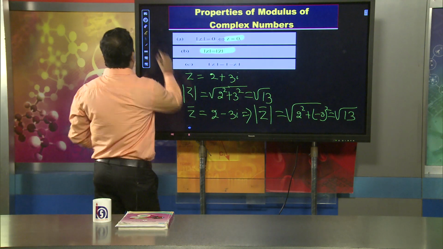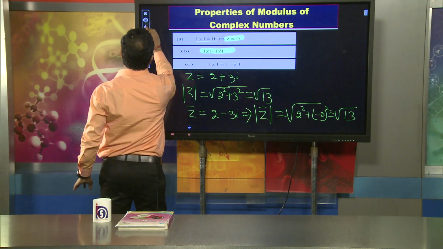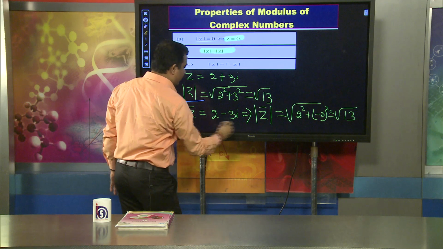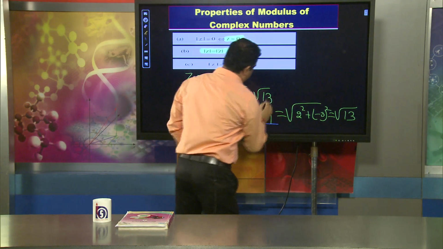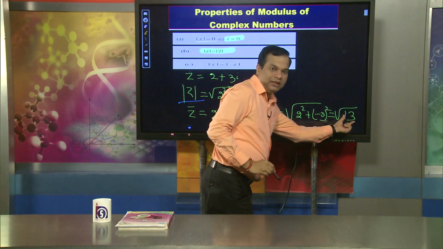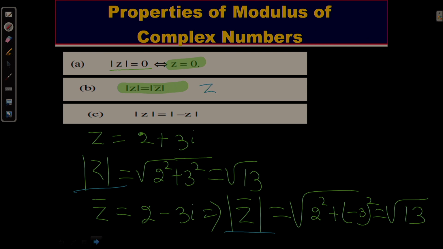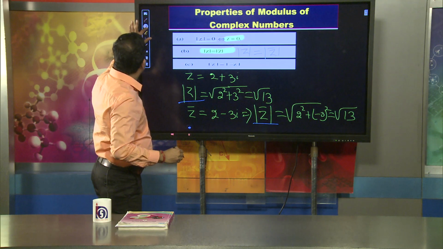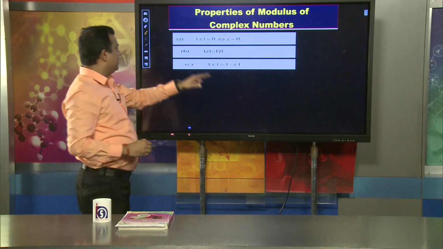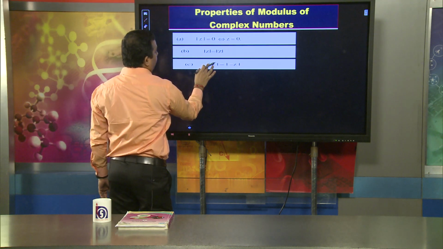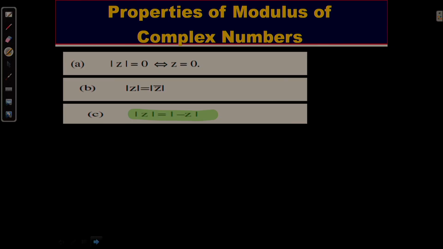What do you observe here? Very simply, we have found that |z| equals |z bar|, both equal to the square root of 13. So we can say that |z| equals |z bar|. Now suppose I would like to discuss the third property. The third property is very important, and very simply it says that |z| equals |minus z|.